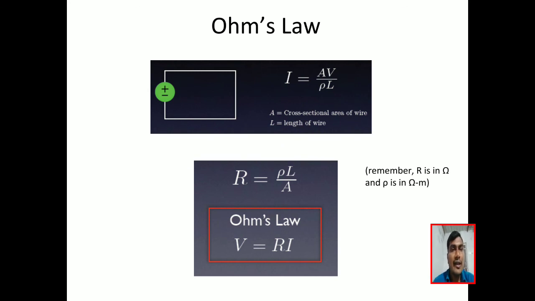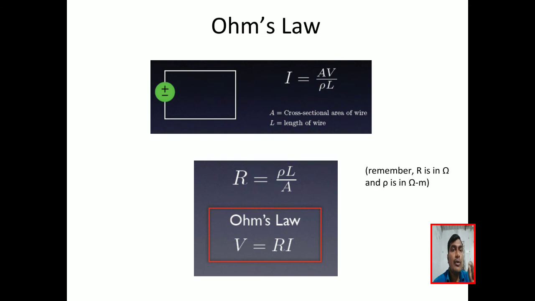The current flowing through the circuit is directly proportional to the applied voltage across the circuit. There is one condition: at constant temperature. That is Ohm's law.